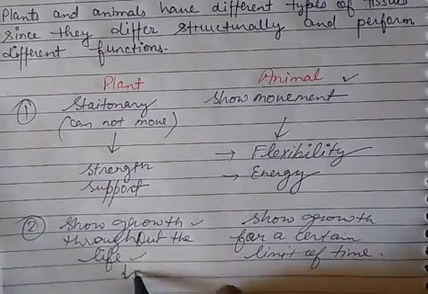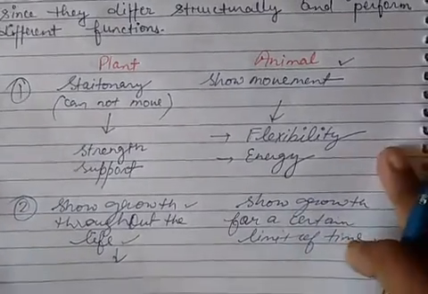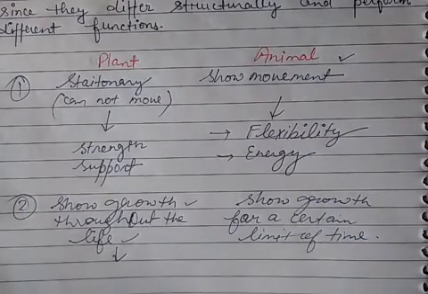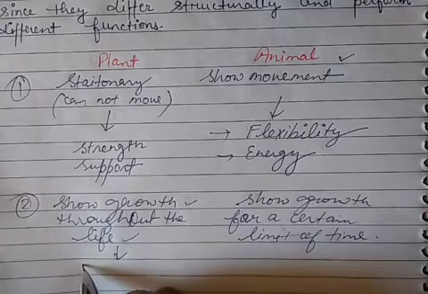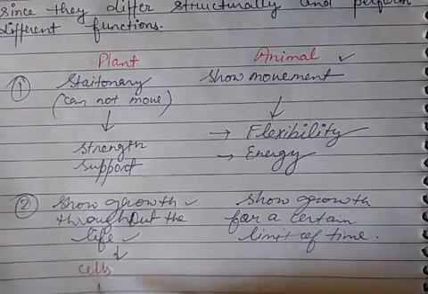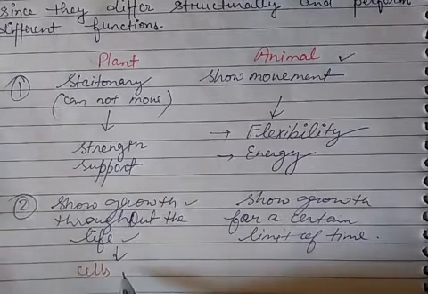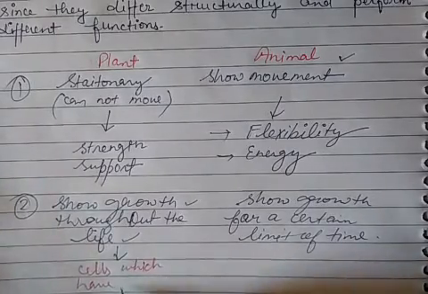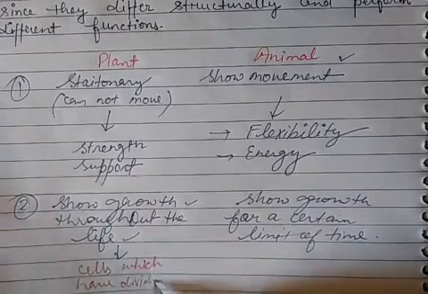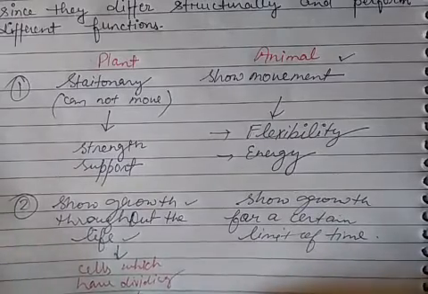Because they show growth throughout life, they need cells which have dividing capacity.